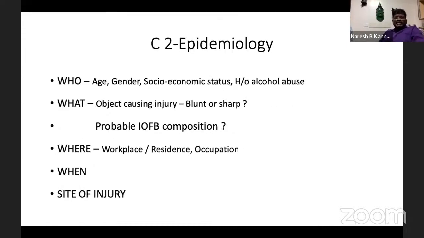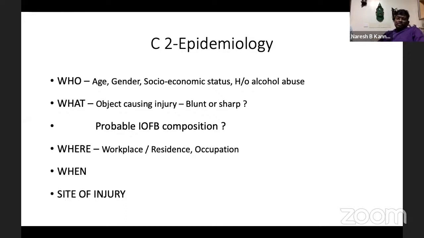The second commandment will be the epidemiology. First see what is the age of the patient, gender, socioeconomic status, any history of alcohol abuse. And what was the object causing the injury? Because recently we had a patient who, when we sent for a CT scan, showed 6,700 Hounsfield units. But a few days later, when we repeated the scan, it became 177 Hounsfield units, and it was a cracker injury. The foreign body inside was the paper which was used to make the crackers.